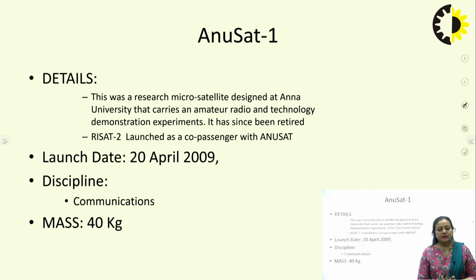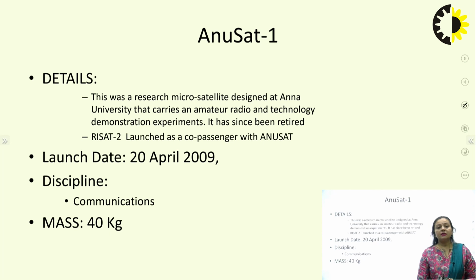Then ANUSET 1. This was a research microsatellite designed at Anna University that carries an amateur radio and technology demonstration experiments. It has since been retired. ANUSET 2 launched as a co-passenger with ANUSET. It was launched on 20 April 2009, and it covers the communication discipline. It weighs around 40 kg.